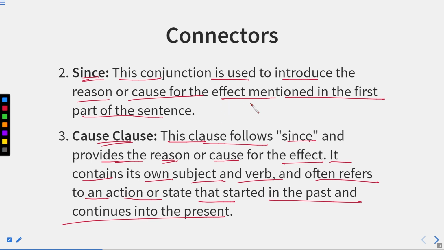Okay, now one more thing which is very important about since and because, you can see the difference between these two. Since shows the reason only which has happened in the past or which you can see in the past, but because can show the reason of the future as well.